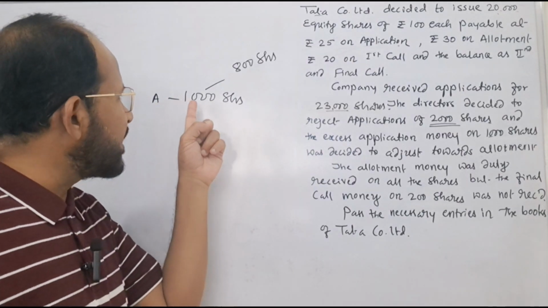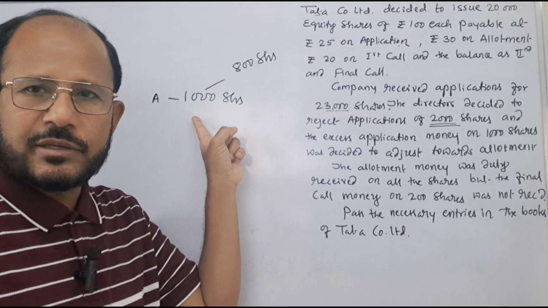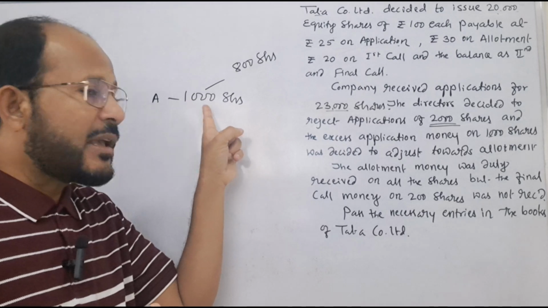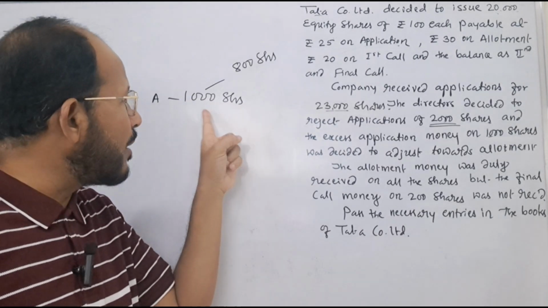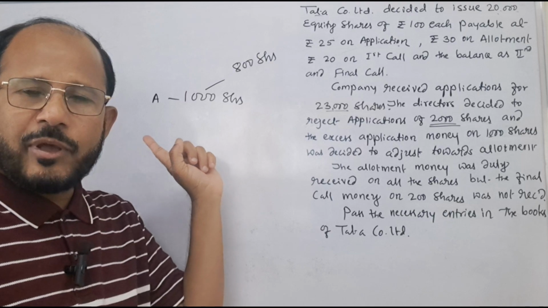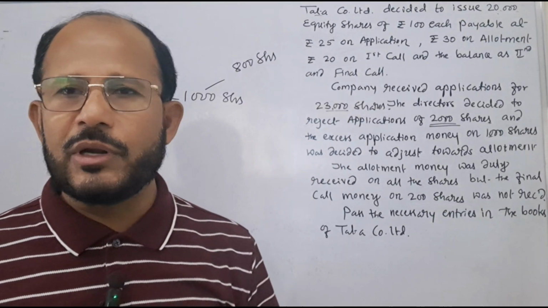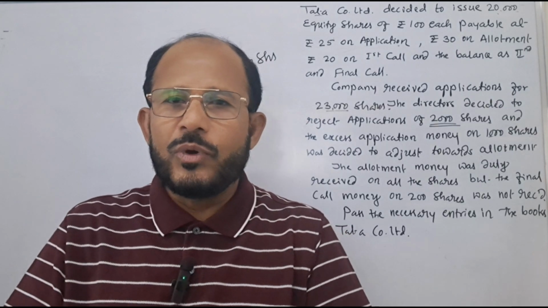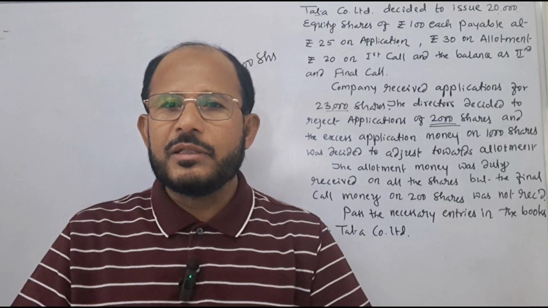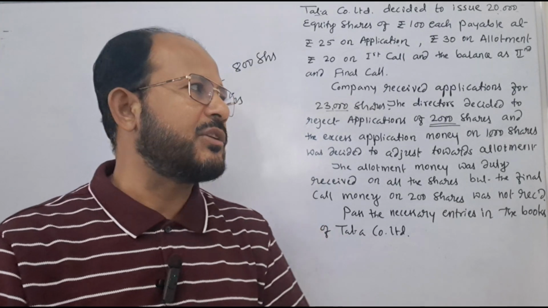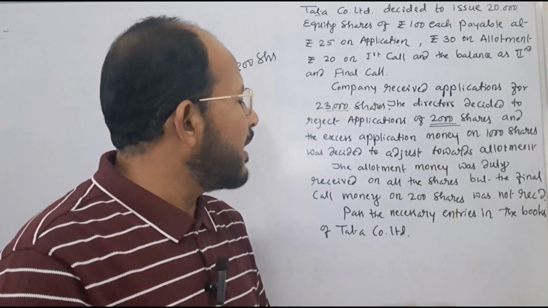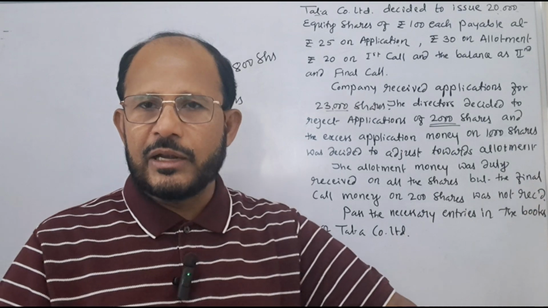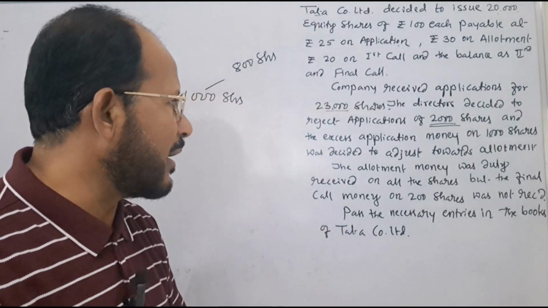Here Mr. A has sent application money on 1,000 shares, right? And he is allotted only 800 shares. The excess application money with the company will not be returned to Mr. A because he has already become a shareholder. That is why the excess application money collected from such applicants will be kept with the company so that the amount can be adjusted towards the next installment. That is the meaning of this. Here the company has kept the application money of 1,000 shares so that it can be adjusted towards the next installment.